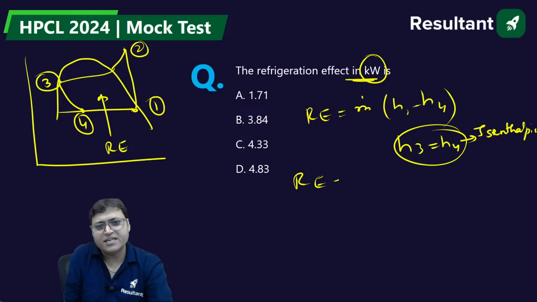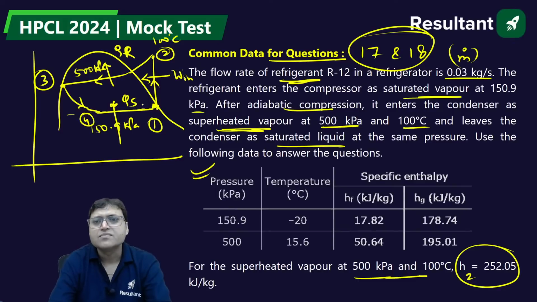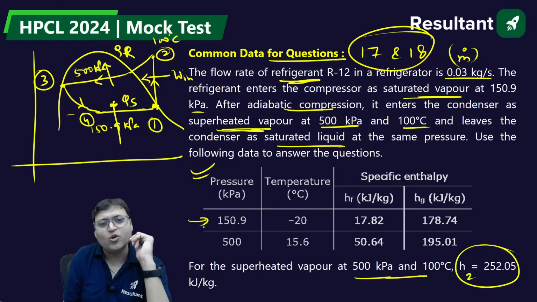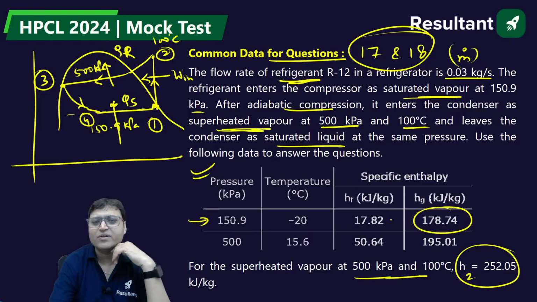So for the refrigeration effect, mass flow rate is 0.03, into H1. What is H1? This is H1 corresponding to 150.9 kilopascal. We need to find Hg, 178.74. Yes or no?